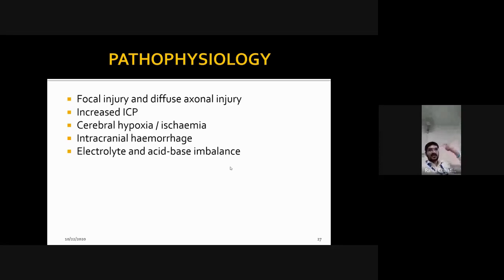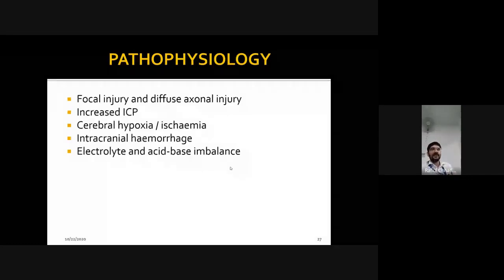Directly, injury has happened at one place, or diffuse axonal injury, axons have been cut at one place. Yes, because of the injury axons have been cut at a specific point, so that will be termed as focal injury and diffuse axonal injury. Second, increased intracranial pressure, we have described this already.